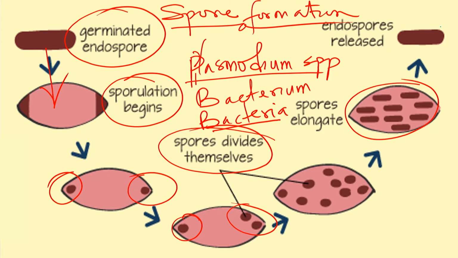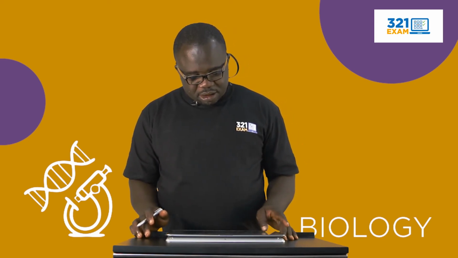A very good example, like I said, is bacteria. A class of bacteria are very notorious for the formation of spores, which are referred to as endospores, and they are very notorious for resistance to weather and chemical conditions.